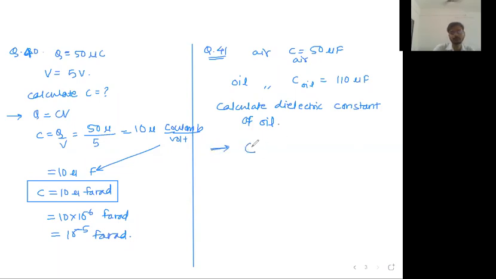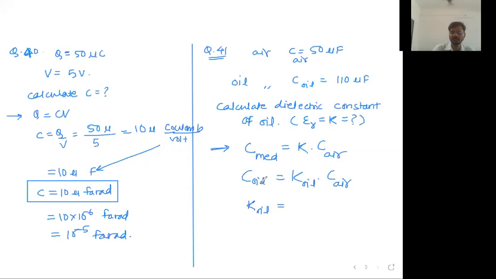What was the formula? What is the meaning of dielectric constant? Epsilon r, that is equal to capital K, is equal to? Capacity when there is a medium is equal to capital K into capacity when there is air. So capacity when there is medium is what? Oil. Medium is oil, is equal to dielectric constant of oil multiplied by capacity when there is air. So just keep on writing. This is a very easy thing. You simply need to remember this formula.